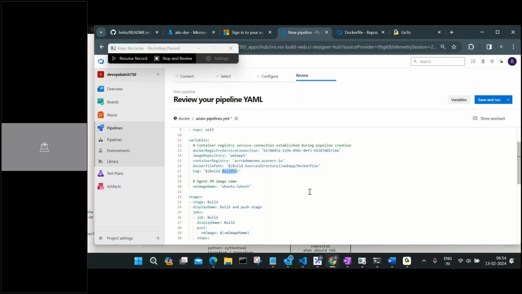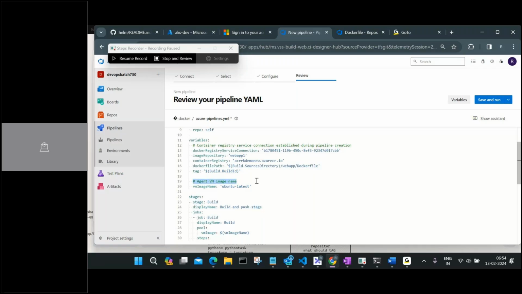Now once we configure this variable, how can I use it? You can see here, when I'm receiving or using that variable, I mention it with a dollar sign, first of all a single quote, dollar, and then I put the name of that particular thing inside the brackets. So in case I want to use this tag or this image name, there is also an image name which I'm going to use.